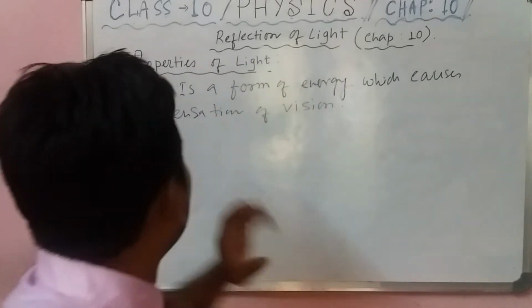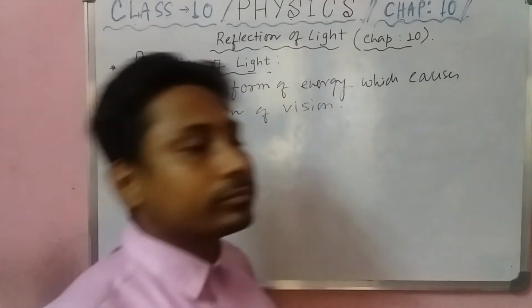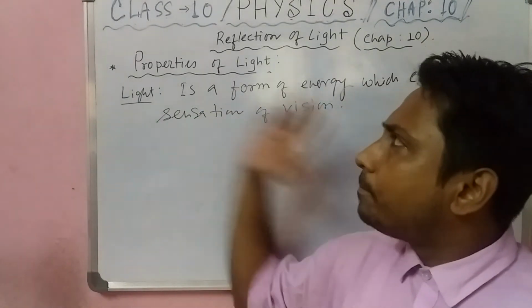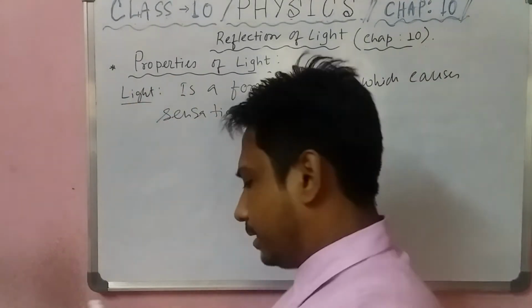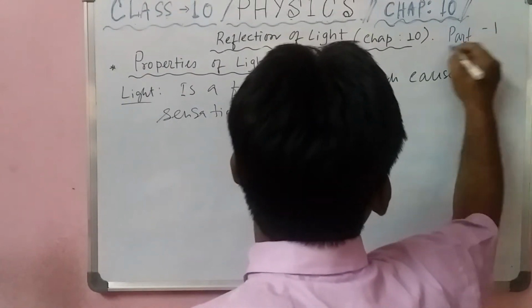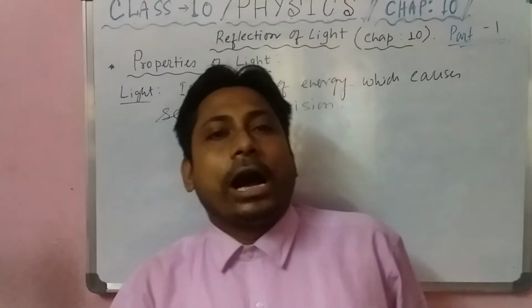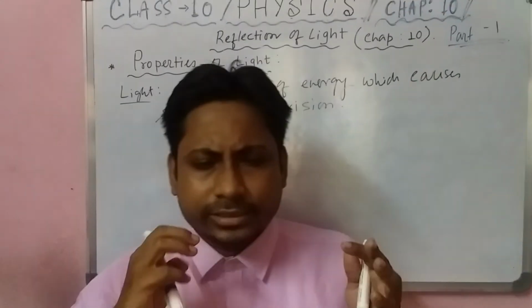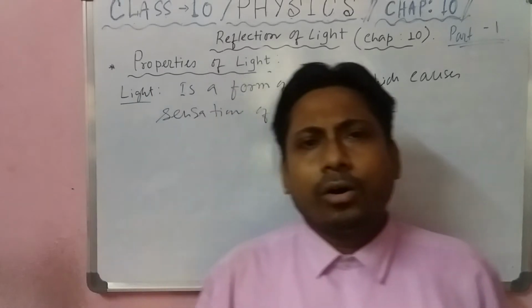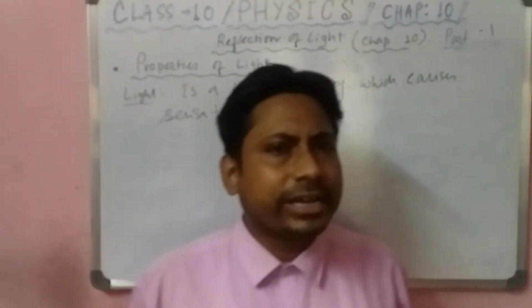Got it? So next thing I want to discuss with you. See student, this is a completely introductory part, and you can write, this is part 1 video. It is fully an introductory part: what is called light, and why we can see the object.